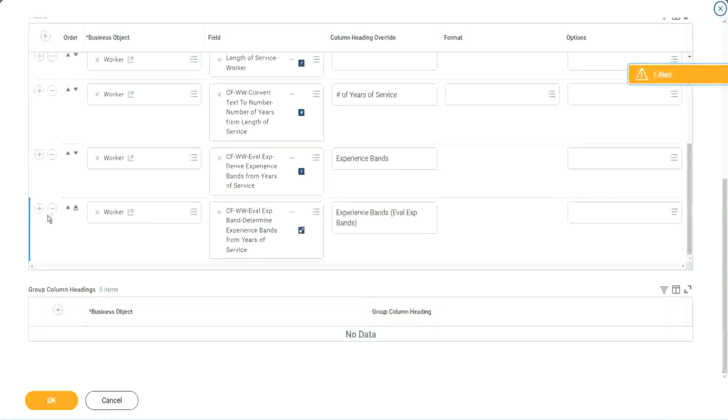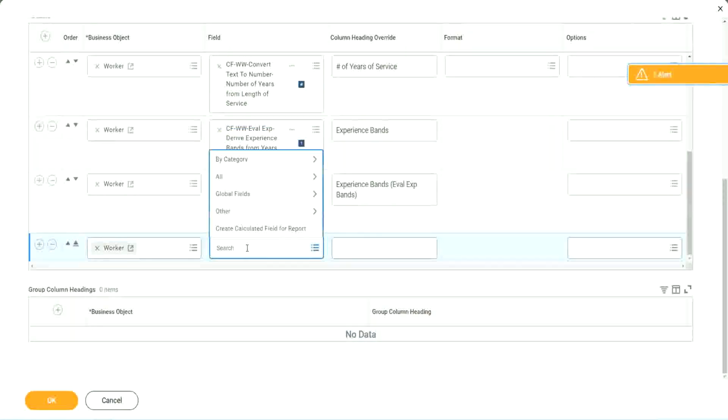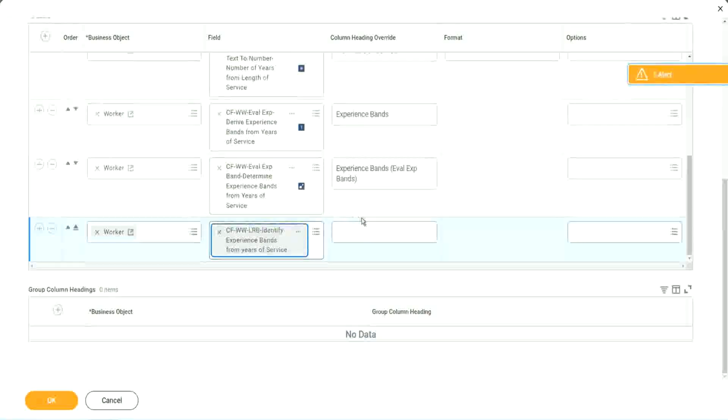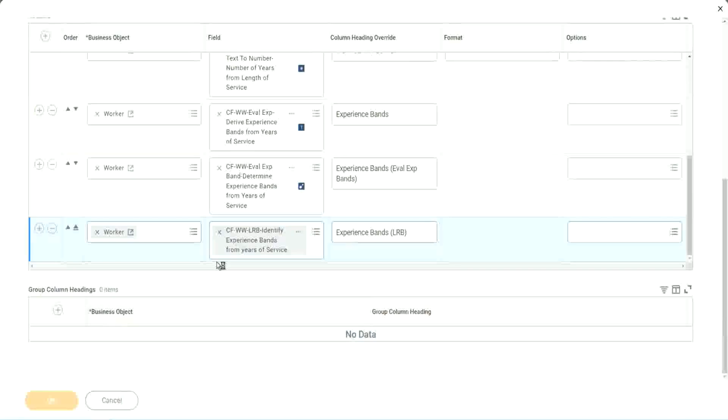Let's add it here at the end. Okay. So here also we are doing experience bands, but using an LRB, lookup range band. Right. So let's see if we get the same output or not.